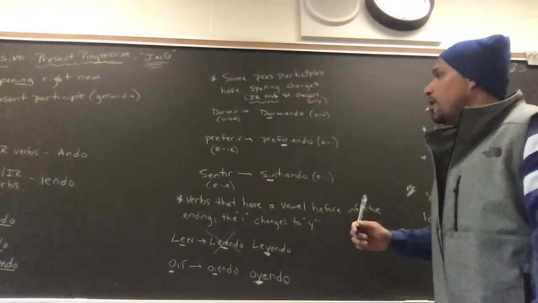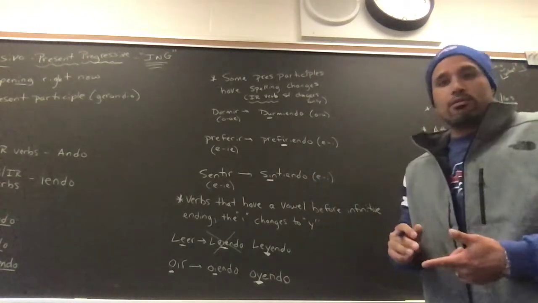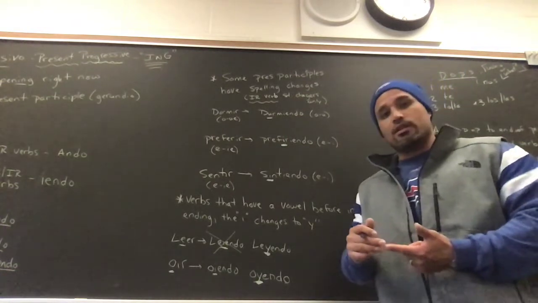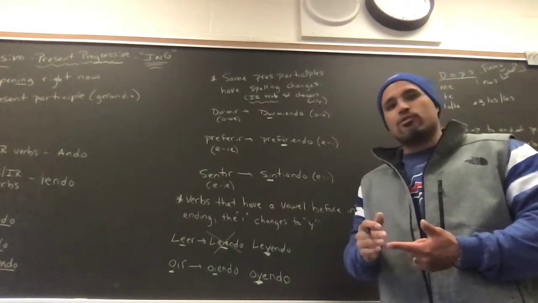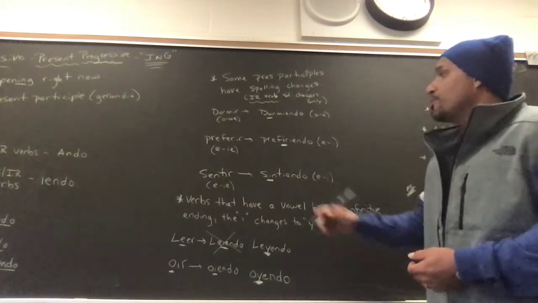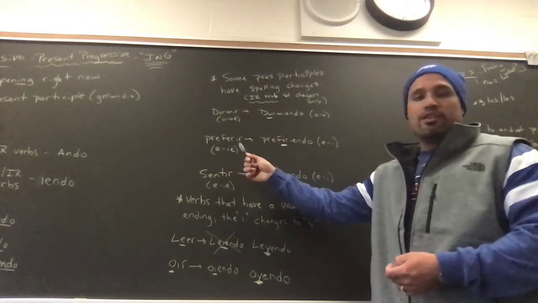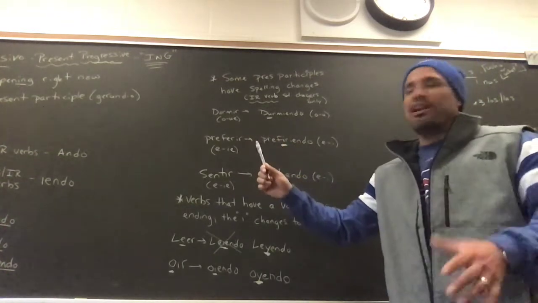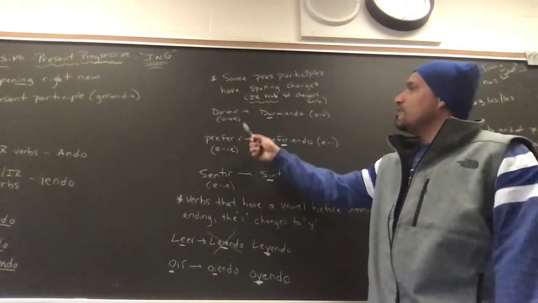So remember pedir? That's the E to I stem changer. Sentir, to feel, or to be sorry. We use it with lo siento. It's an E to I stem changer. Preferir is an E to IE stem changer. We haven't gone over dormir yet. We have, but we haven't. It's an O to UE stem changer, but it's an IR verb.